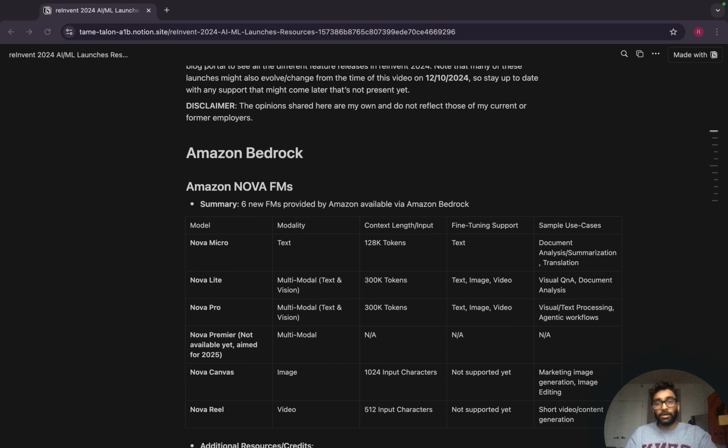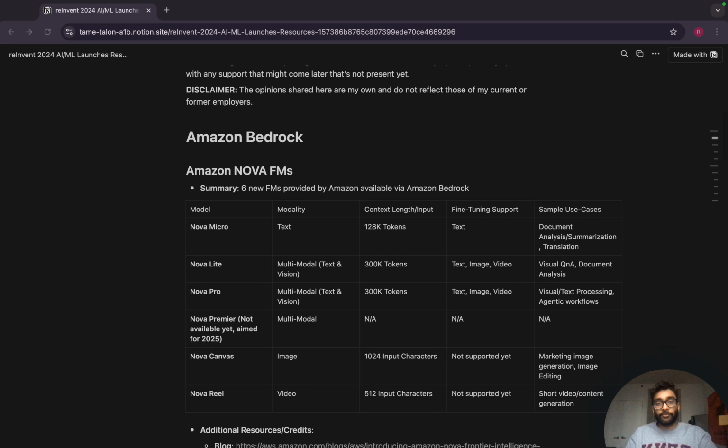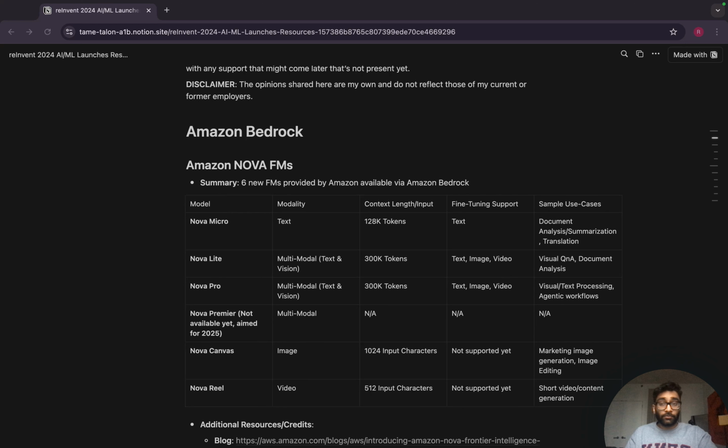And specifically, a key launch that happened was a new foundation model family with Amazon as a provider, known as Nova. And with Nova, there were 6 new FMs provided spanning text and vision modalities essentially. So Nova Micro is a text-based modality. Nova Lite and Pro are multimodal with text and vision. And then Nova Premier, which is said to be the best performing of these models, is going to be accessible in 2025. Nova Canvas and Reel are on the image and video generation modalities respectively.